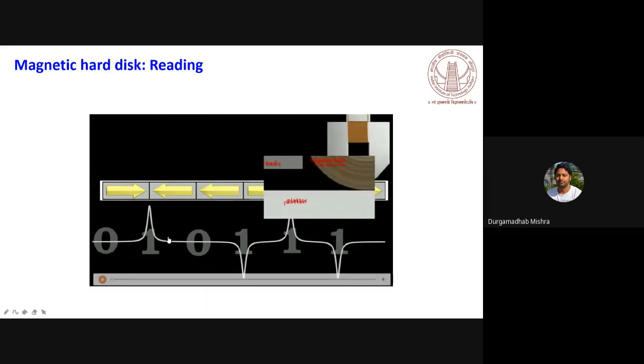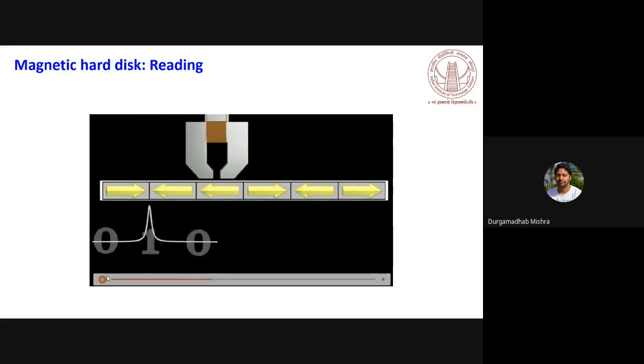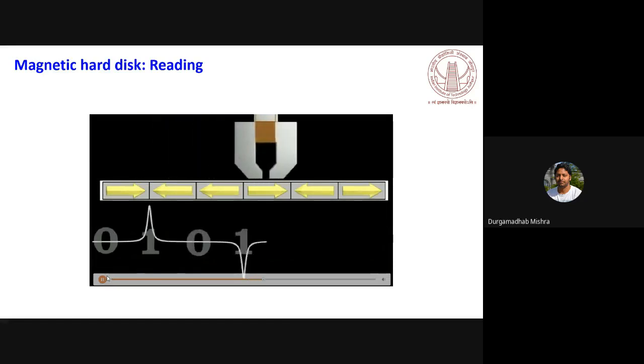This is how you can encode or read this information. Here it is shown for a longitudinal magnetization, but the principle is the same for a perpendicular medium as well. This is how you can read, and this is where the sensor will be crucial.